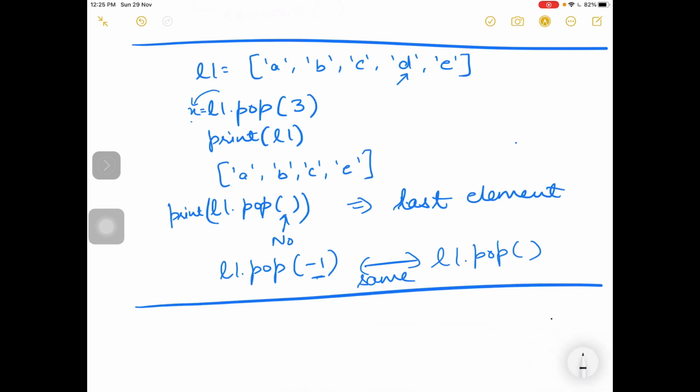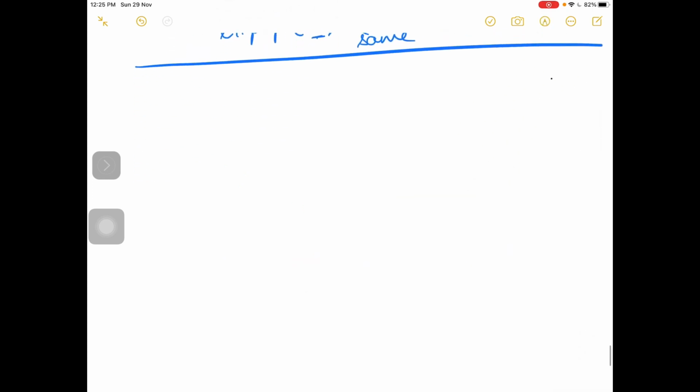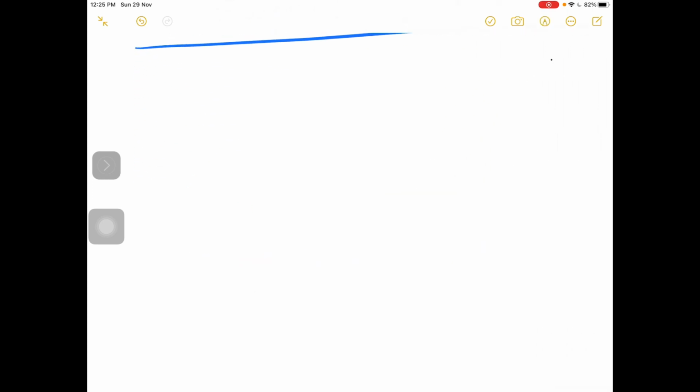Now next is the del statement. Del is also used to remove the specified element from the list, but it removes the element and does not return it. That is the basic difference between pop and del.